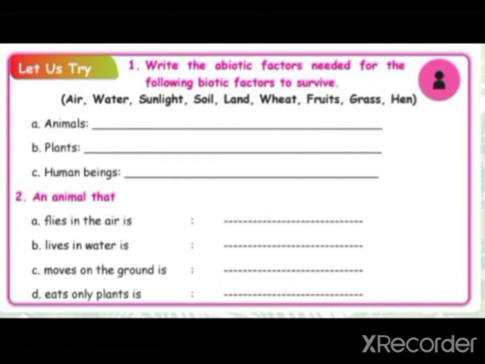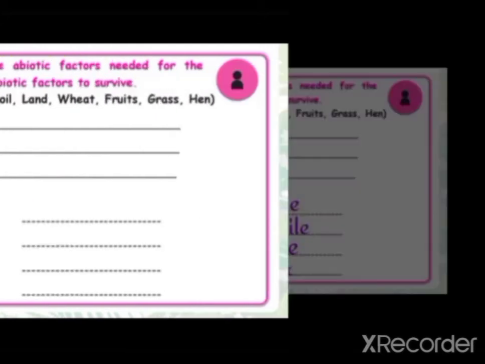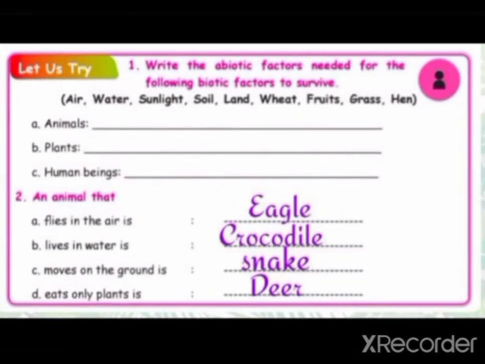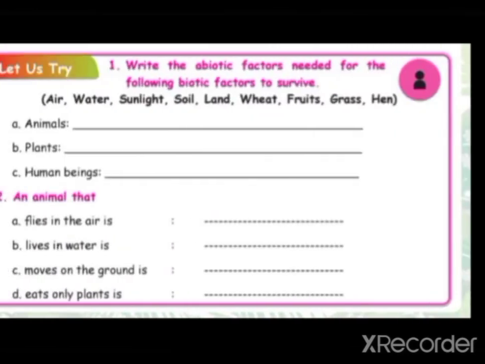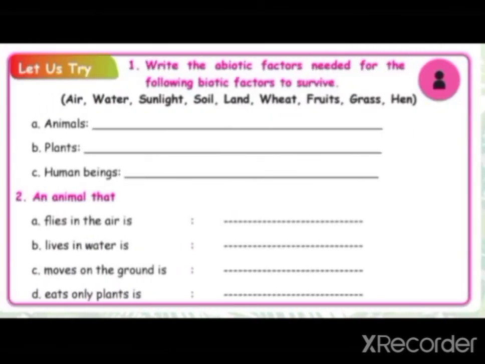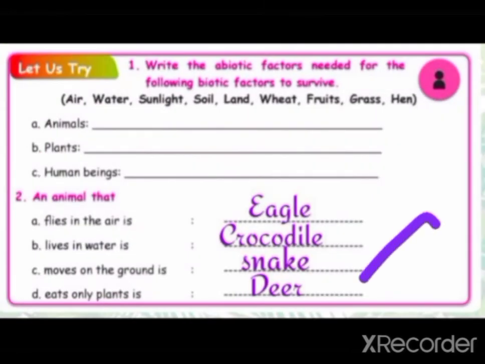An animal that lives in water, we can say crocodile. An animal that moves on the ground is snake. And an animal that eats only plants is deer. So you have to fill like that.